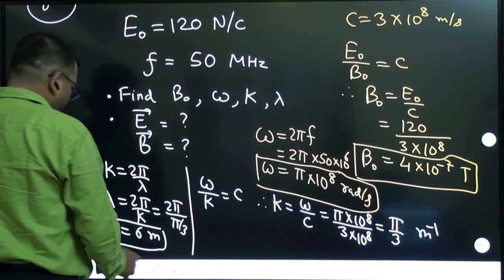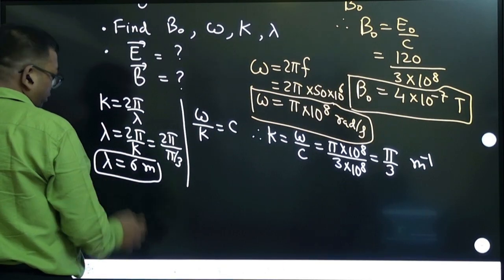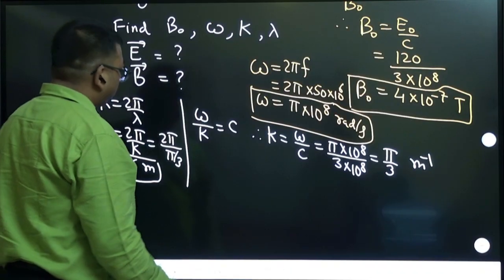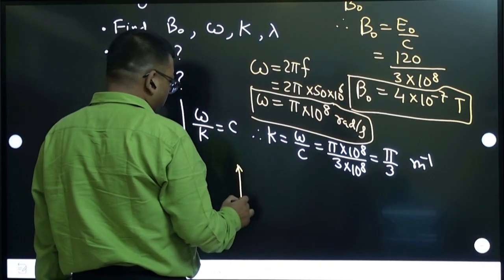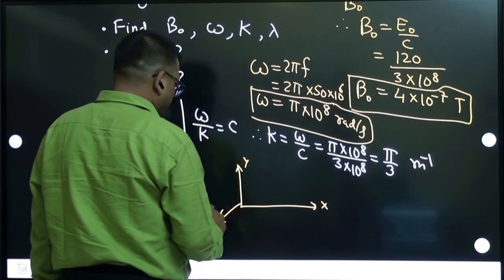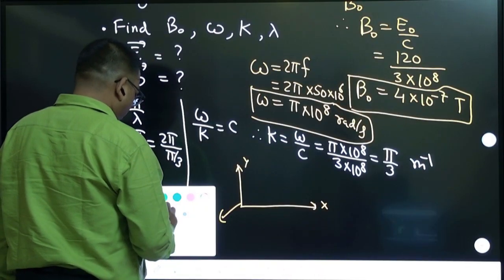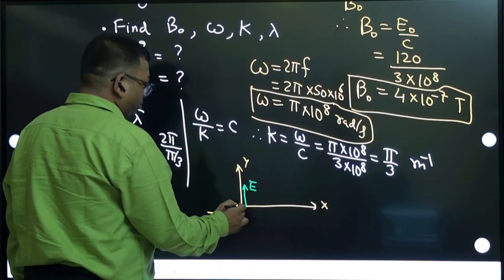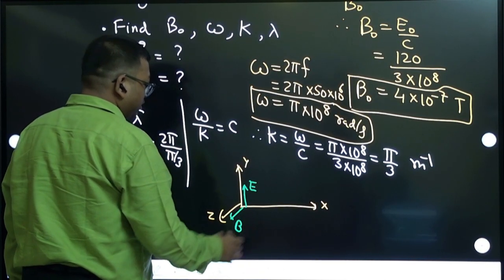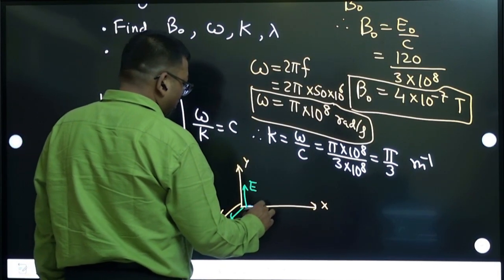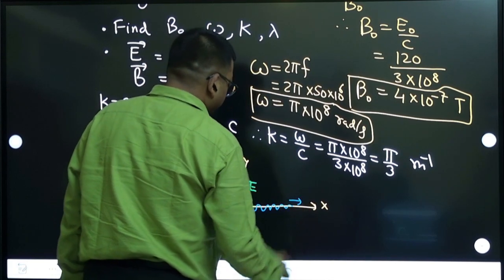Next, let us write the electric field vector, because they have not given anything. So we know the standard directions. This is the x-axis, this is the y-axis, and this is the z-axis. The electric field vibrates along, let us take, the y-axis. The magnetic field vibrates along the z-axis, and the wave propagation happens along the x-axis.